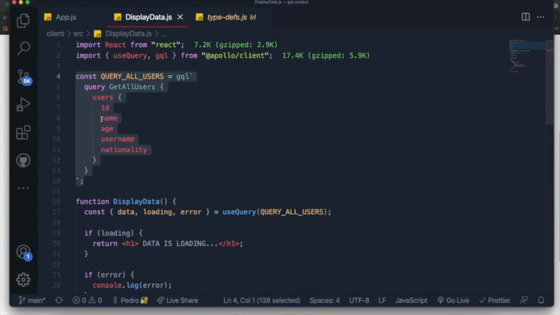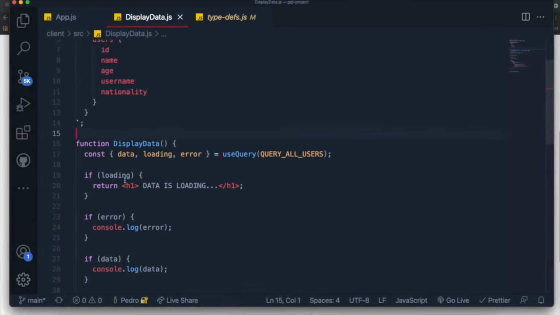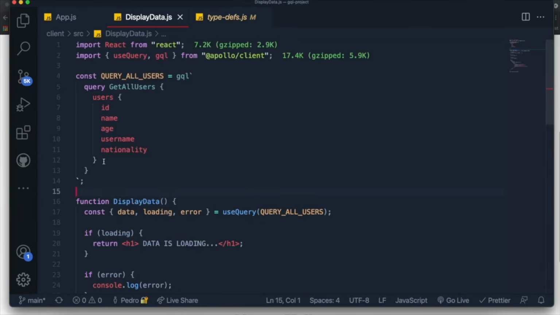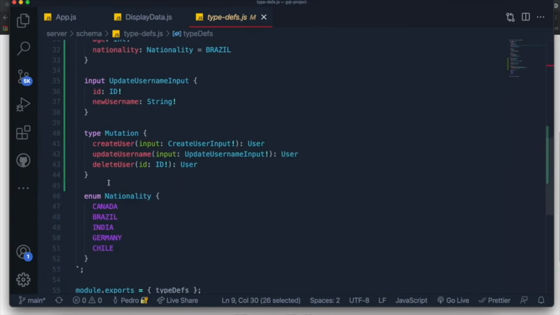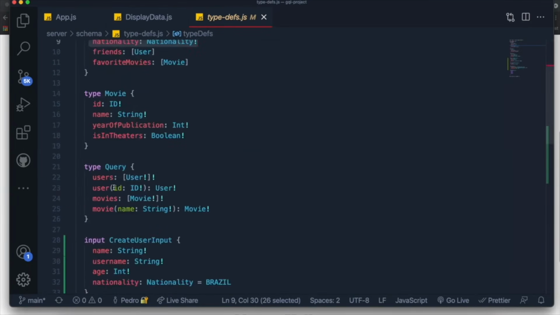which is the whole point of GraphQL, right? So now that we know how to do this, now that we are able to query our data, let's add another one really quick, just so that we can use what we just practiced and be able to query movies. Try to do this without me showing. I'll just show right now, but try to pause the video and try to do it on your own. Let's try to query this field over here. Where is it? It's over here, the movies field, and let's see if it works.